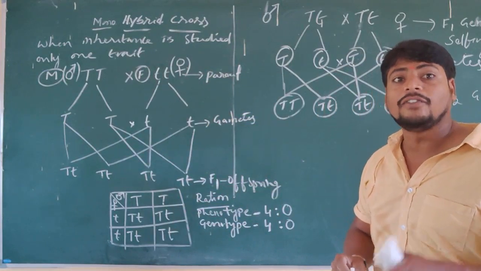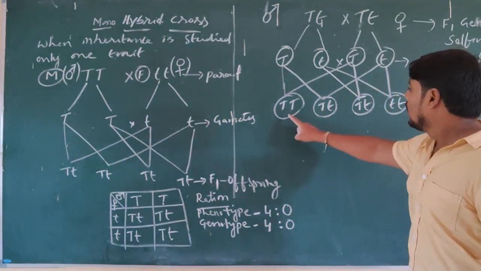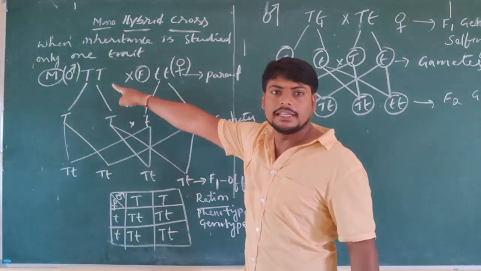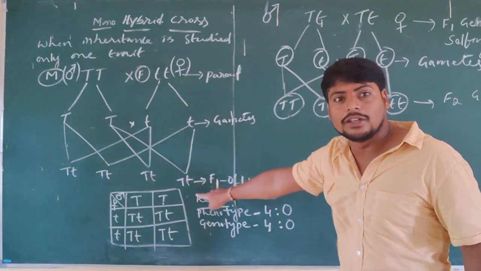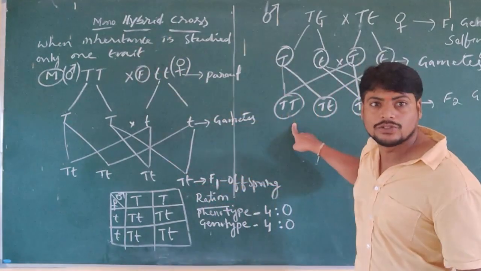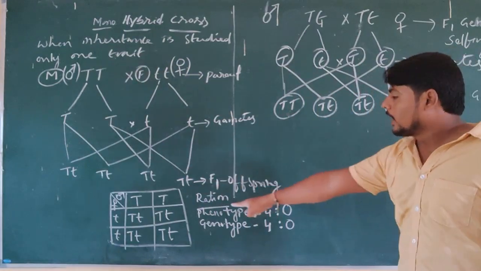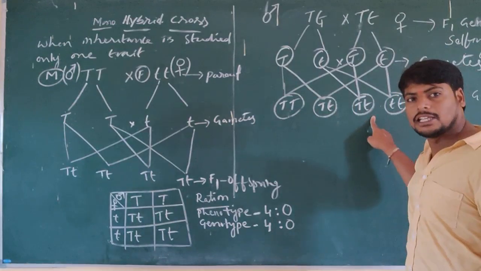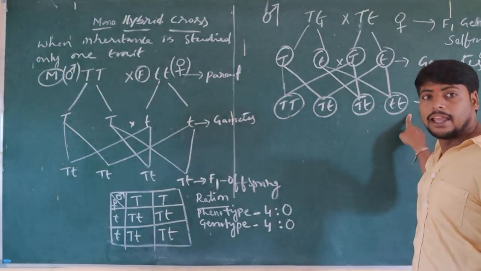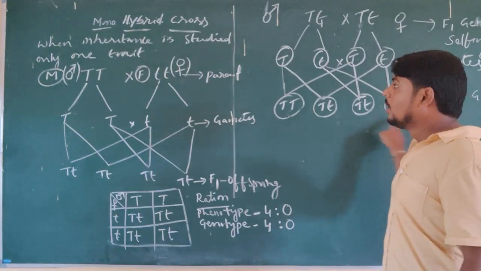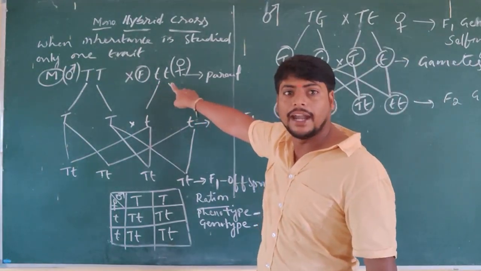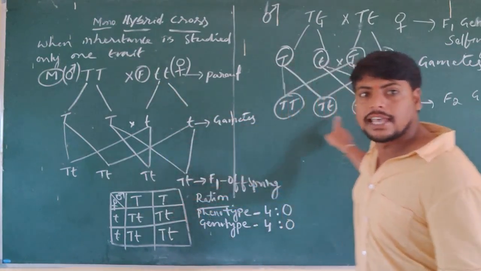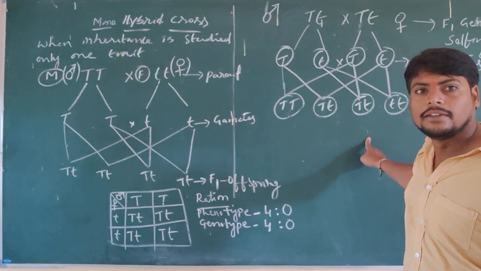But in the F2 generation, what we got is pure tall. The parental condition which is not expressed in the F1 generation is expressed in the F2 generation, and the F1 condition is also expressed in the F2 generation. Capital T, small t, capital T, small t, and the small t pair, the recessive pair, is also expressed.